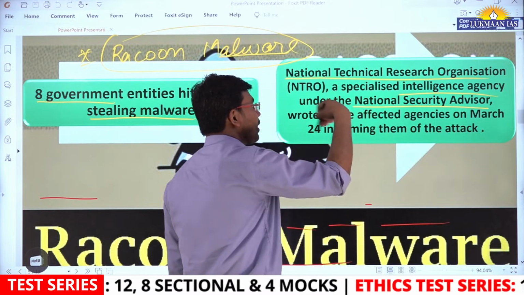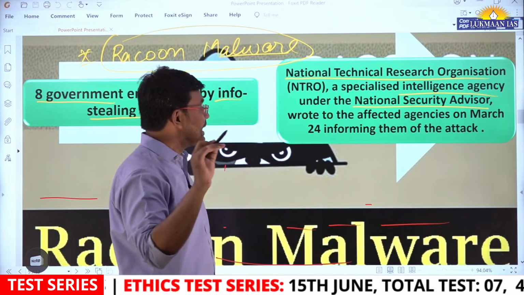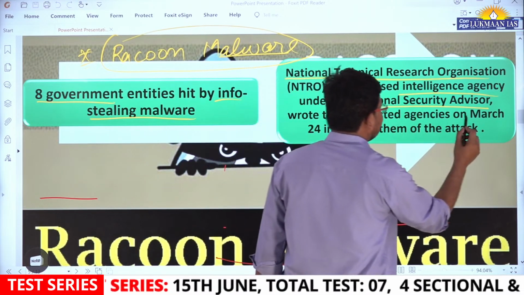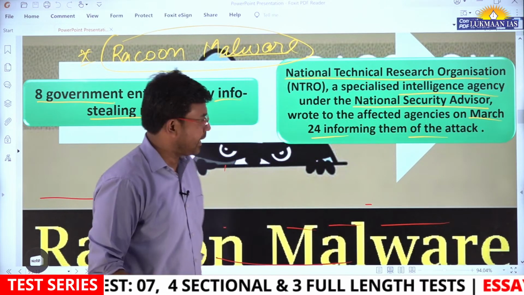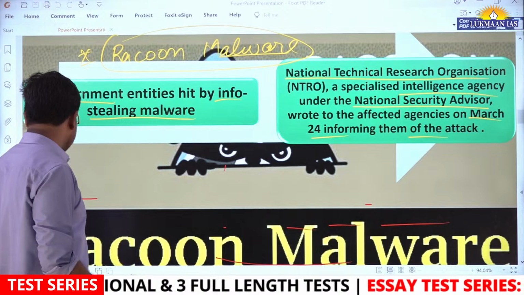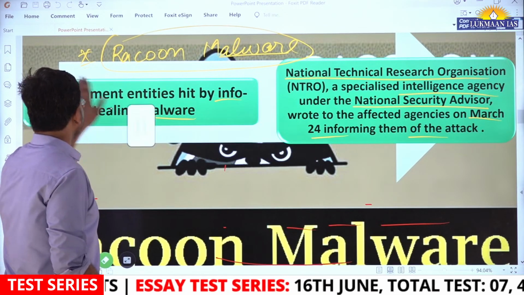And this organization, NTRO, wrote to the affected agencies on March 24, informing them about the attack that has recently happened.